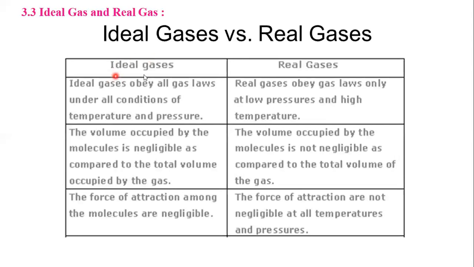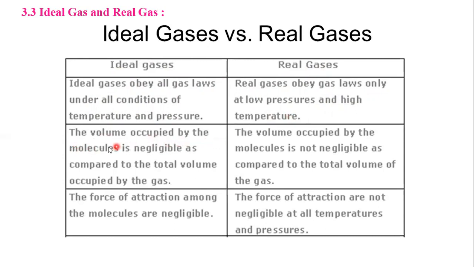Now, next article is ideal gas and real gas. You can see here the distinction between these two. Ideal gas means the gas which obeys the gas law under all conditions of temperature and pressure, even for negative temperature. Real gases obey the gas law only at low pressure and high temperature.